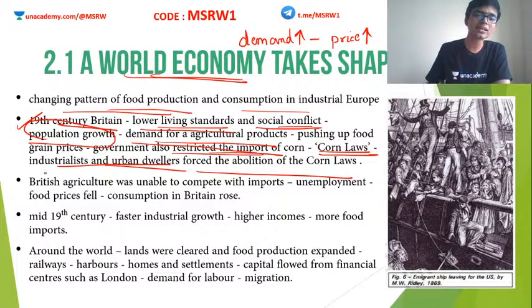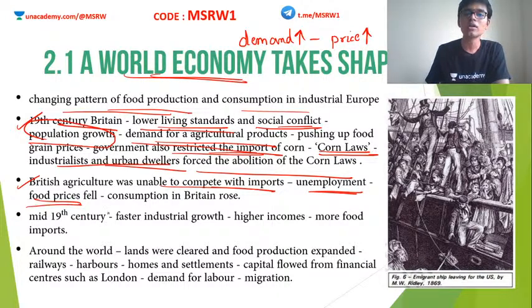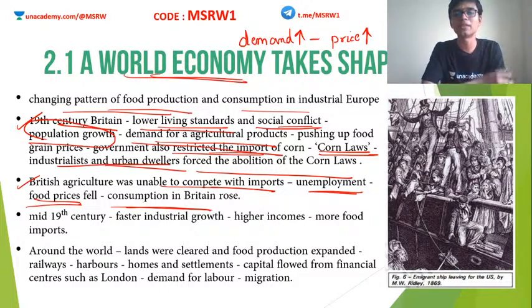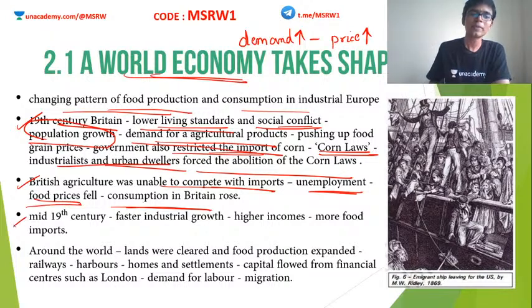So the British agriculture was unable to compete with the imports. So unemployment prevailed, food prices started to fall, and when food prices started to fall, consumption in Britain started to rise. Okay, so from the mid 19th century onwards, we see a faster industrial growth.